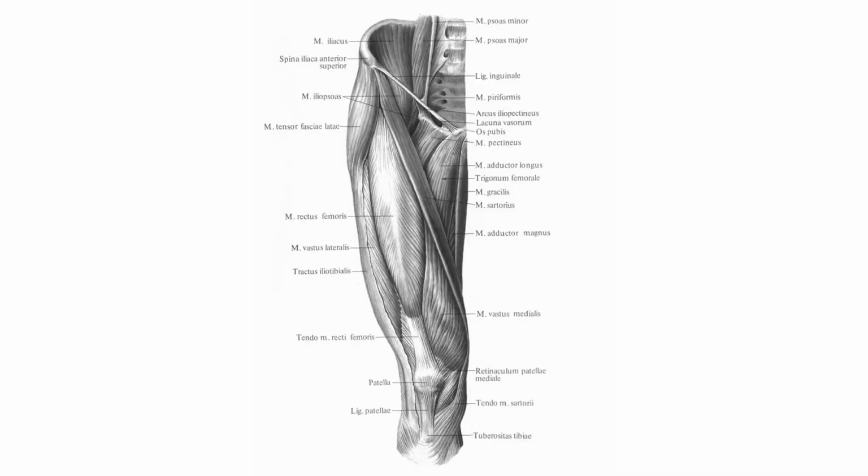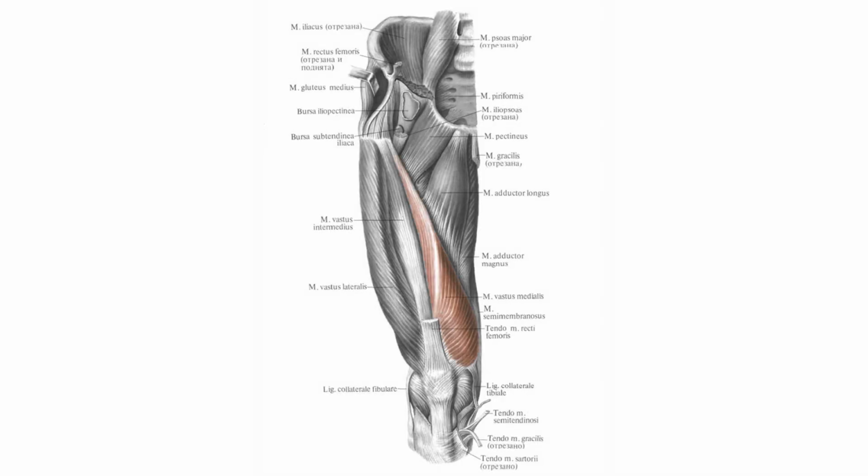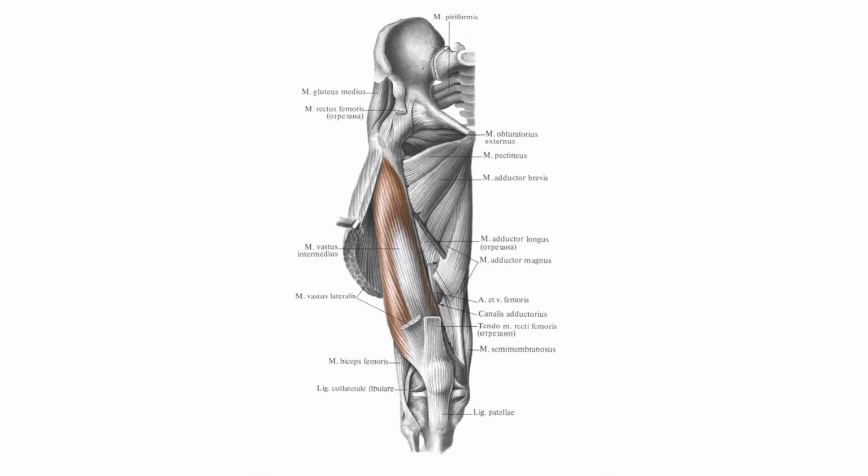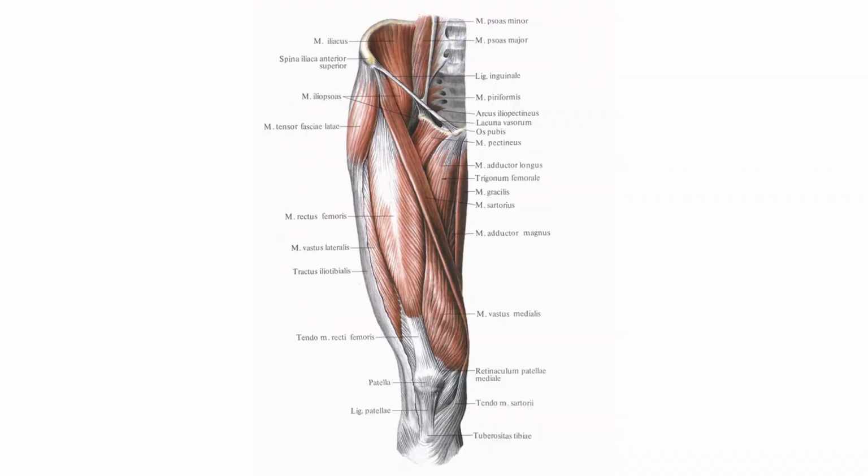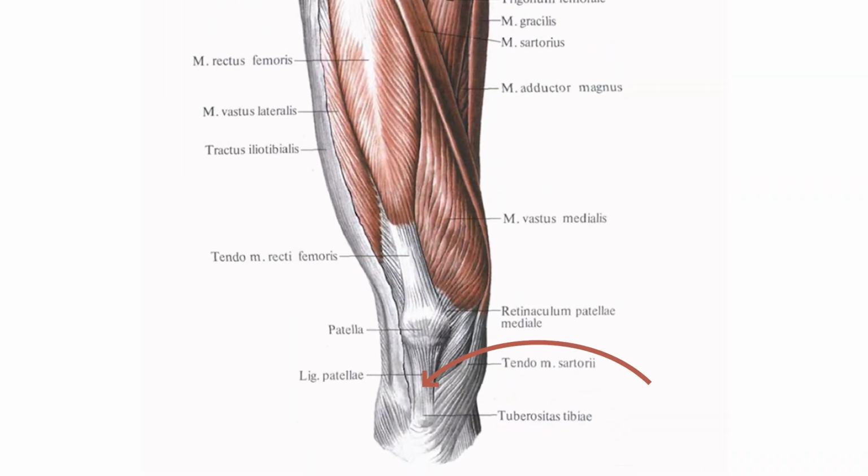The quadriceps is the largest and heaviest muscle in the body. It can weigh 50% more than the second heaviest muscle in the human body, the gluteus maximus. The quadriceps consists of the rectus femoris, vastus medialis, vastus lateralis, and vastus intermedius. All four parts of the quadriceps are attached inferiorly by a common tendon to the patella, which is attached by the patellar ligament to the tibial tuberosity.